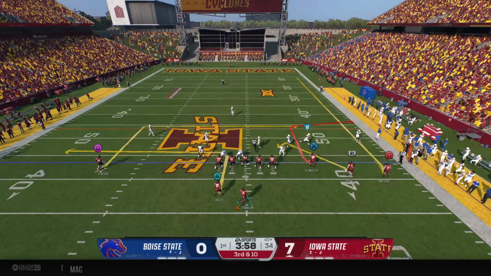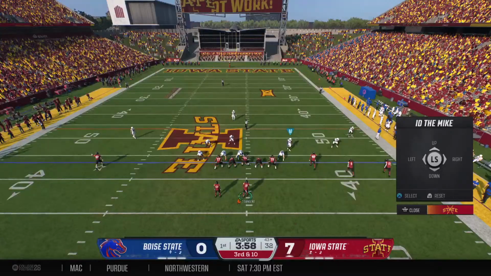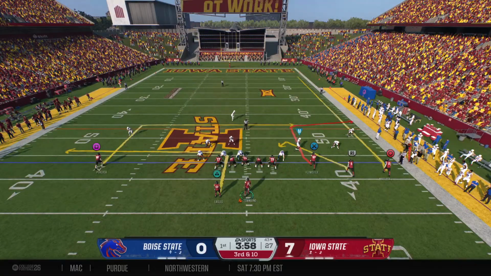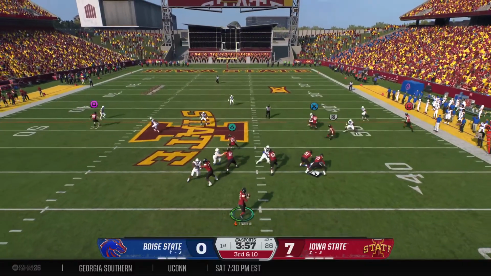Quarterback trying to attack the middle of the field. I like the aggressive nature, but his receivers aren't 9 feet tall. No one's going to catch that. No one can climb the ladder. You got to bring it down a little bit.